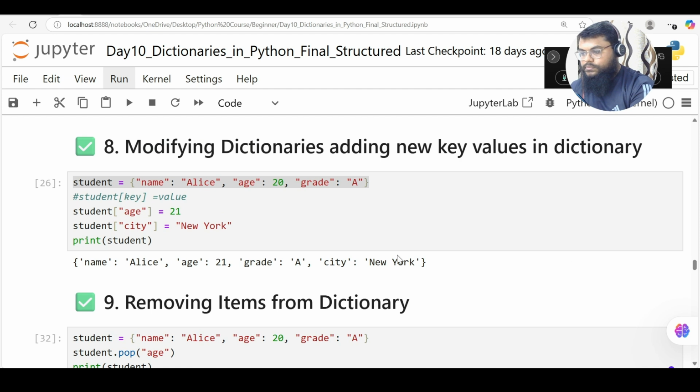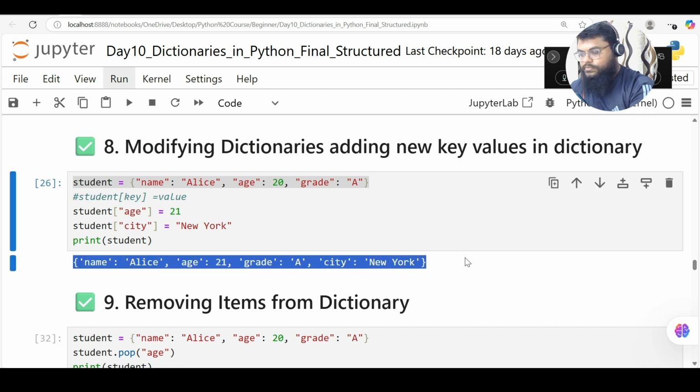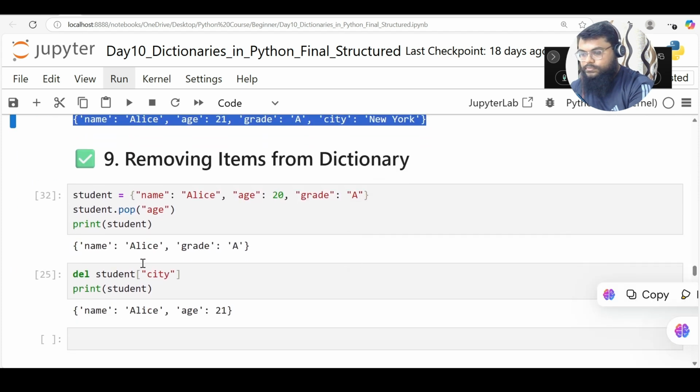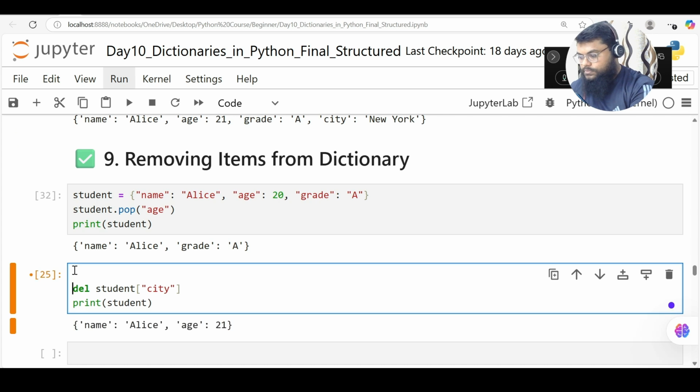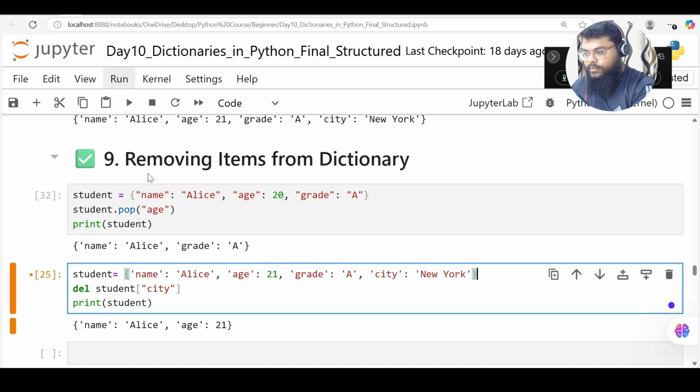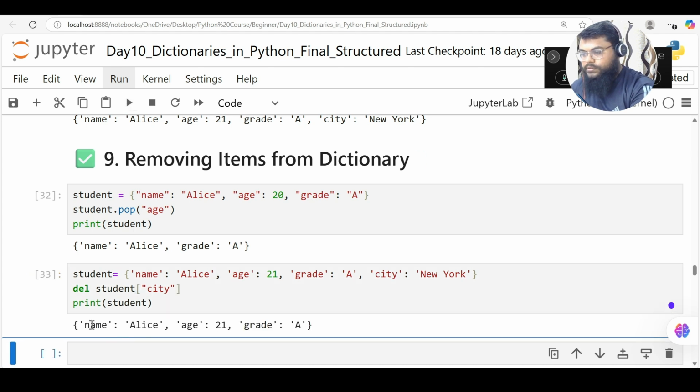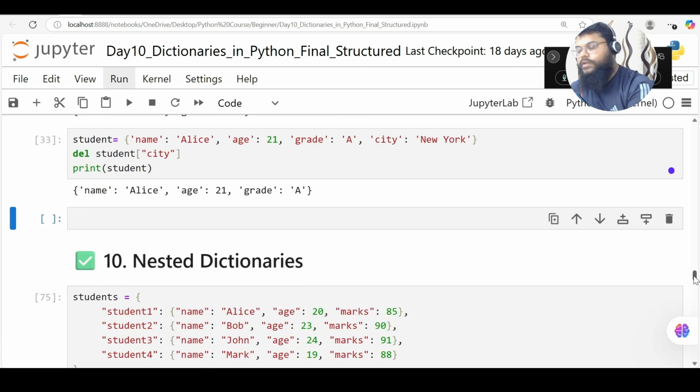From this dictionary, let me copy this dictionary here. Student equal to this, and I'm saying delete city, delete student of city. So I'm accessing the dictionary by its key and deleting that particular key value. Now when I finally print it, I see this does not exist. City does not exist.